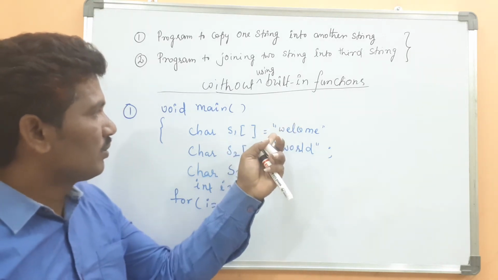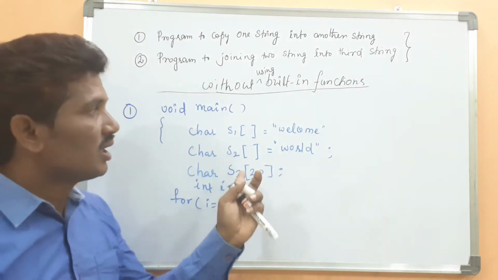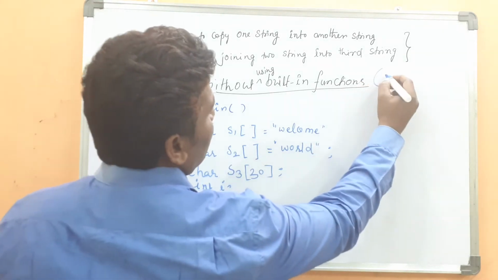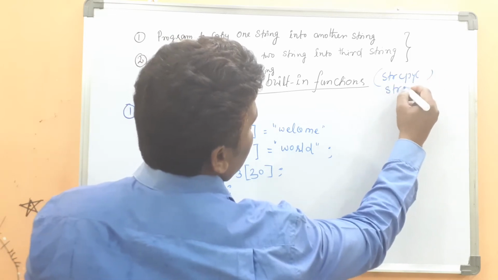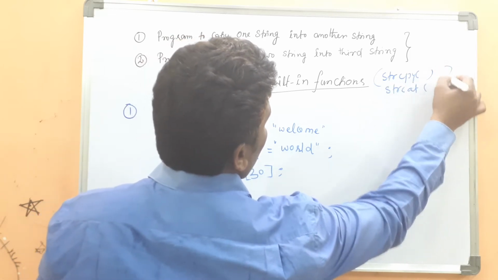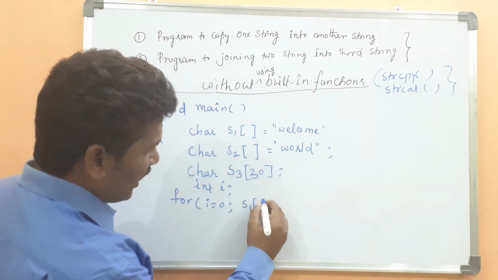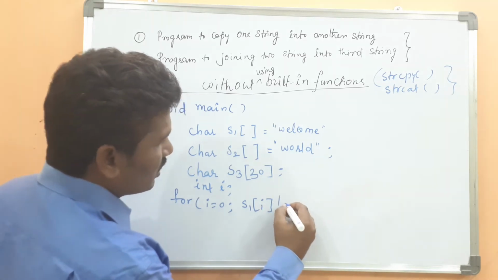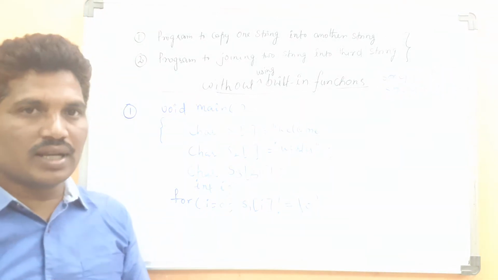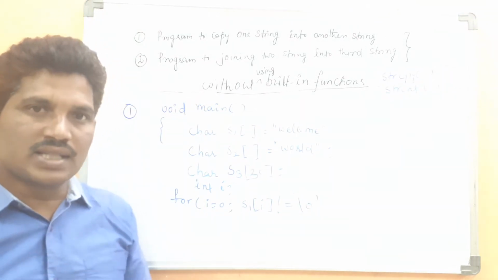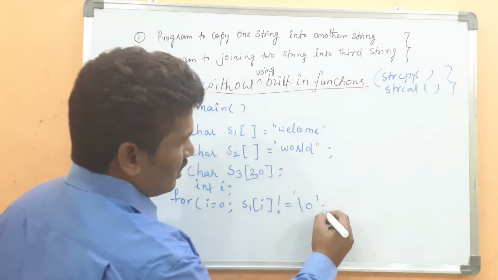I want all the content in s1 to be copied into s3 without using strcpy and the string concatenation function. The condition is s1 of i not equal to null, because you know that at the end of a string the null character is placed. When the null character is encountered, there are no more characters in this string.